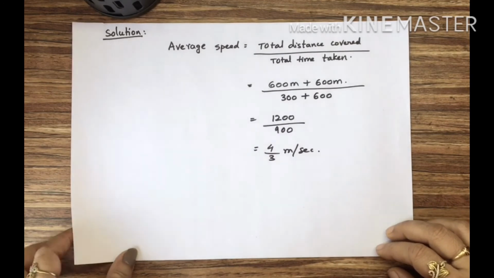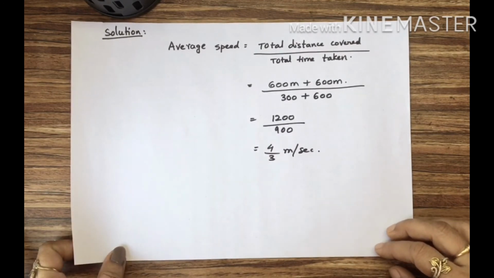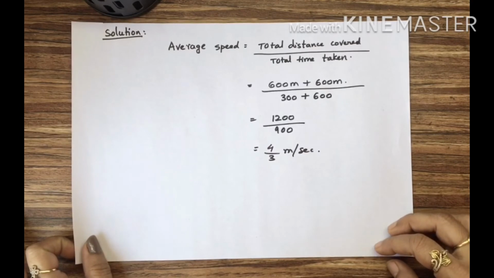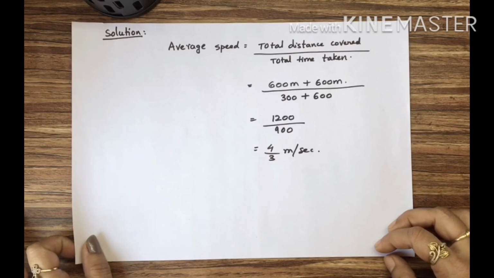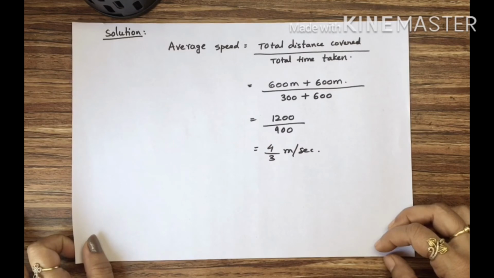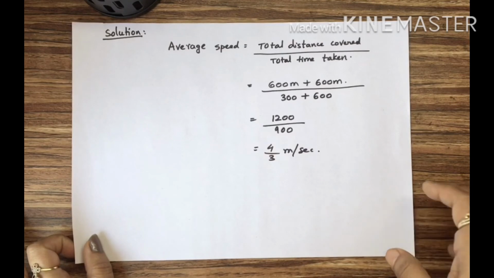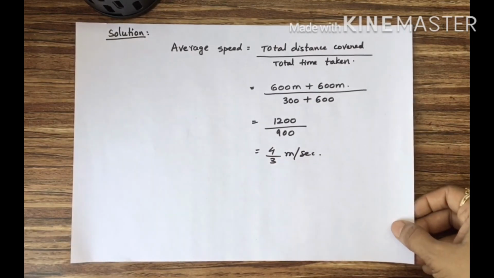So this is how you have to calculate the average speed, students. What is average velocity? Average velocity is equal to displacement by time. Here your displacement is 0, student. Why? While going you went in one direction, while coming back you came in just the opposite direction. So the displacement, which is a vector quantity, will get cancelled. So here the displacement is 0. Anything which is 0 divided by anything will be 0. So your velocity is 0, but speed is equal to 4/3 meter per second.